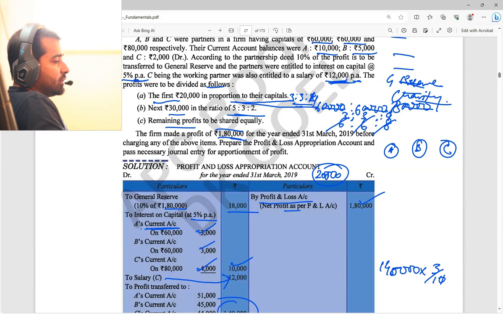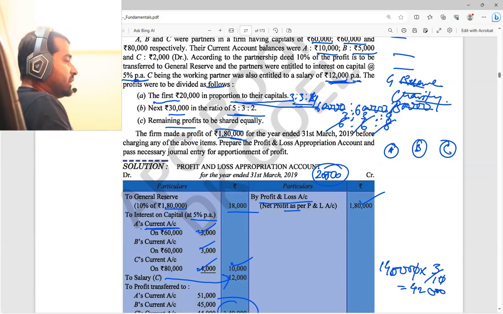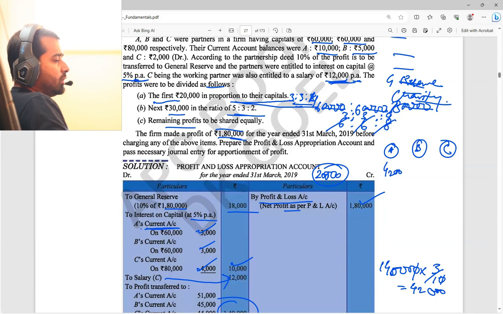Oh, this is for 20,000, not the full amount.